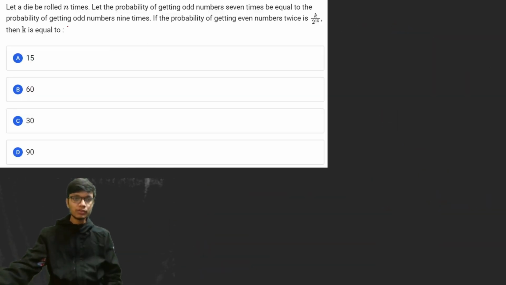The next problem is on the screen, and it says that let a die be rolled n number of times, and the probability of getting an odd number 7 times.